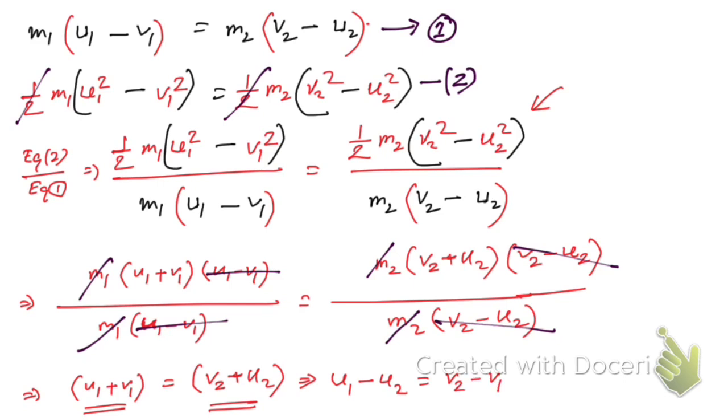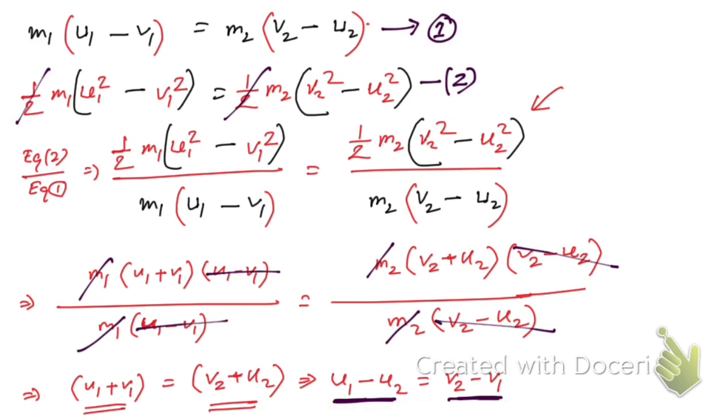Okay, so this is what we have got. Now you see here, this is called the relative velocity of approach and this is called the relative velocity of separation. So if in the question it was asked to prove that the relative velocity of approach is equal to the relative velocity of separation, then you have to prove this. But here it is not asked in that question.